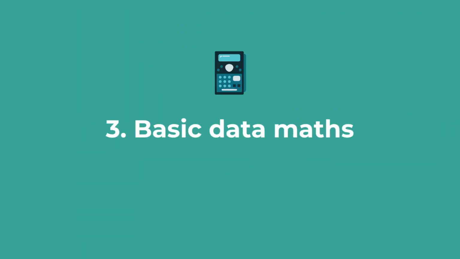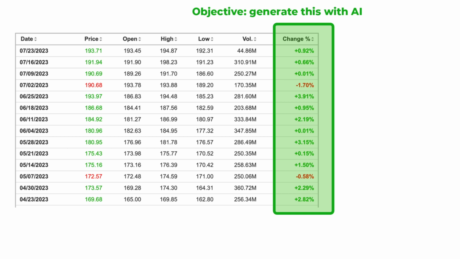So I moved on to the next part of the experiment, which is doing basic maths on the answers. The goal here was to get the AI to calculate the change in price from one week to the next, which can be found with a very basic mathematical formula.